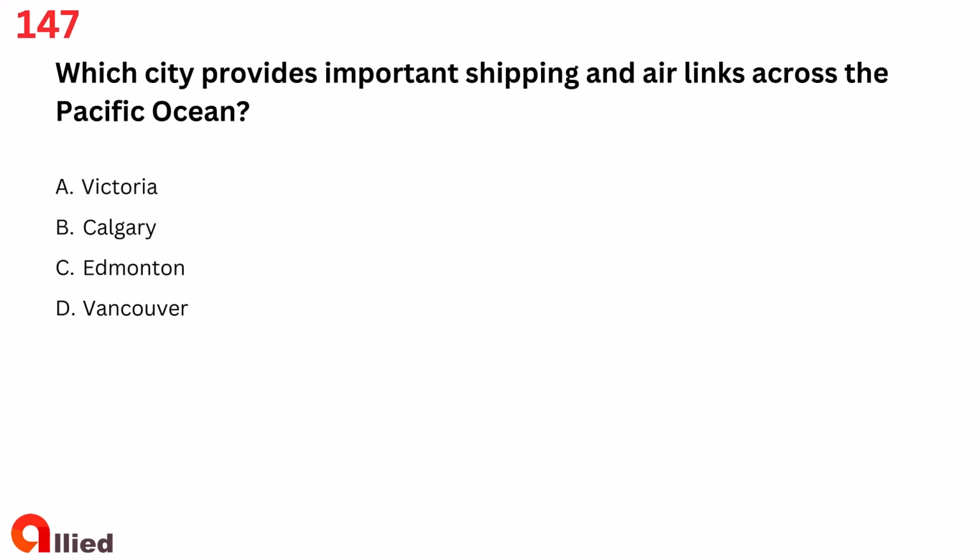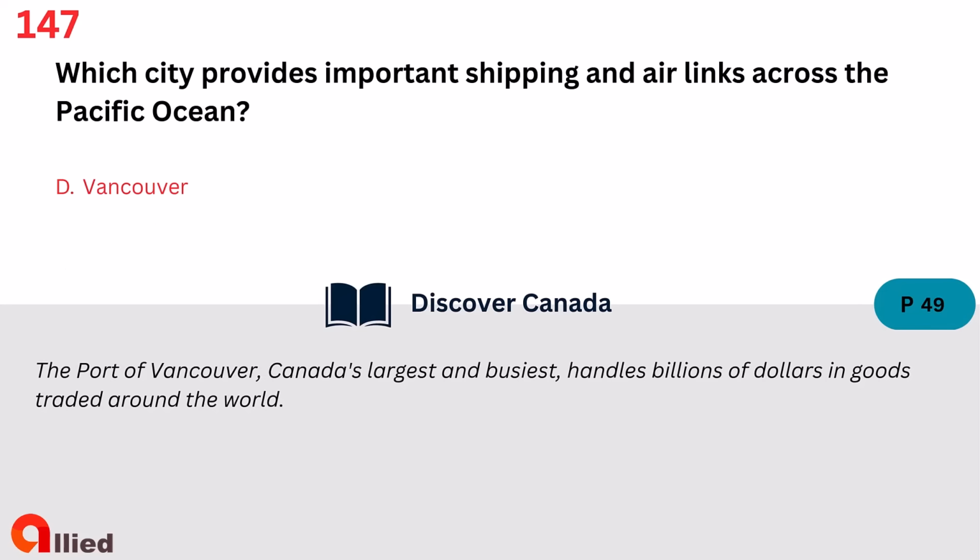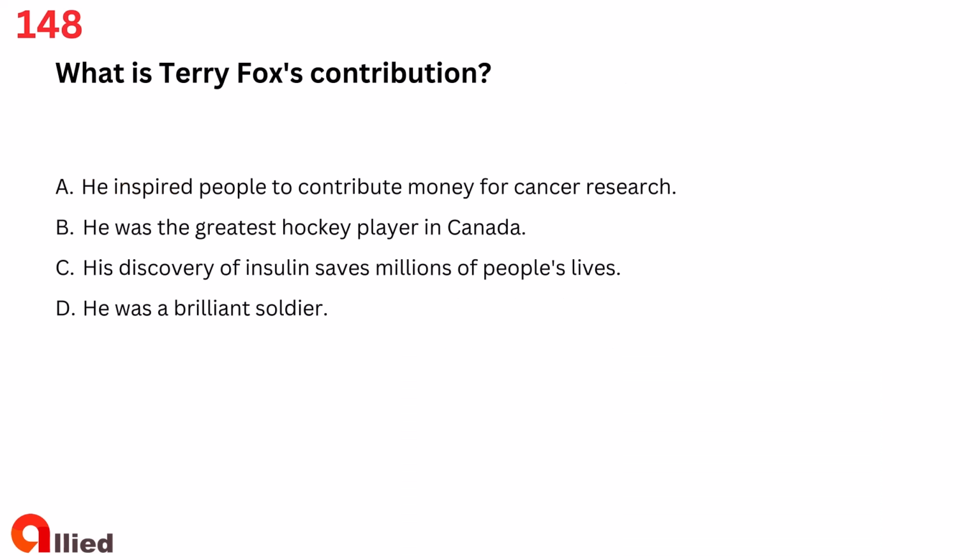Question 147. Which city provides important shipping and air links across the Pacific Ocean? A. Victoria, B. Calgary, C. Edmonton, D. Vancouver. The answer is D. Vancouver.